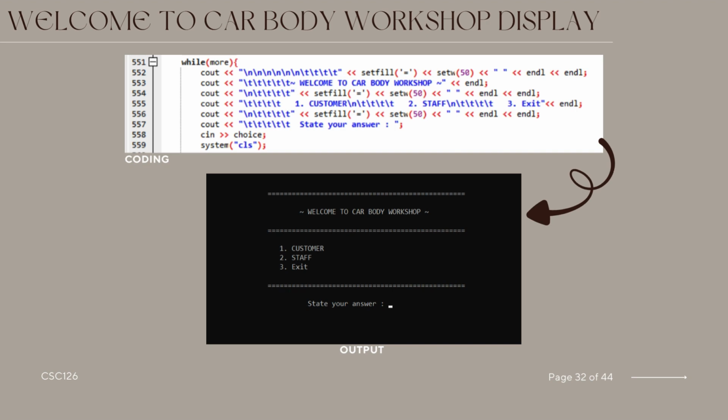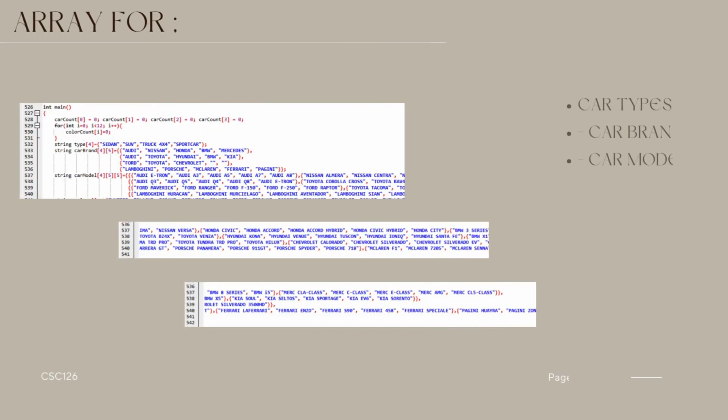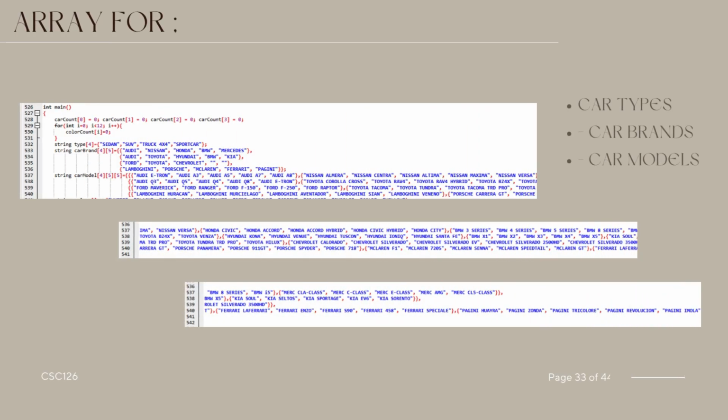The program employs basic console-based input and output operations to create and organize a user-friendly interface for workshop customers and staff. The provided C++ code initializes various arrays and strings to store information related to car types, brand, model, color, and wrapping option. The array car count is set to 0 for each car type, and color count is initialized to 0 for each of 12 available colors.